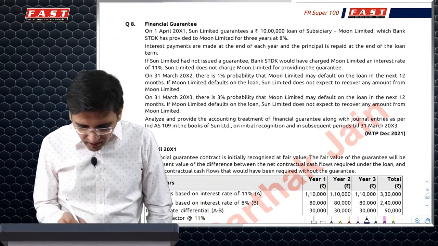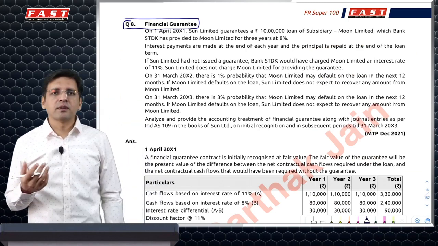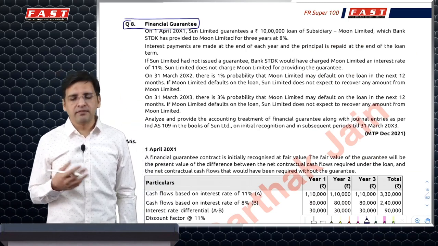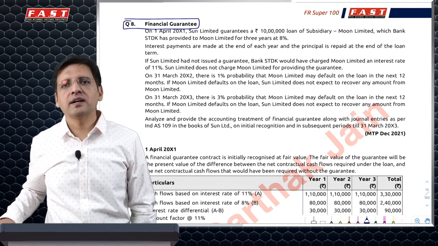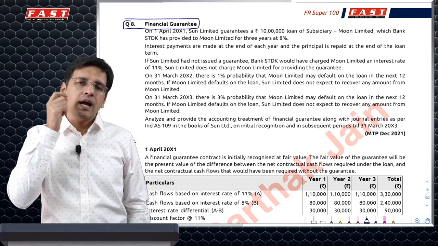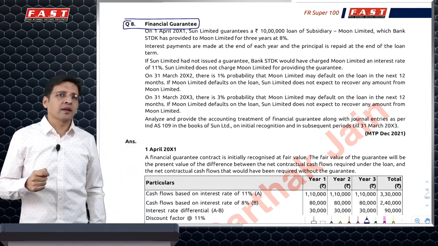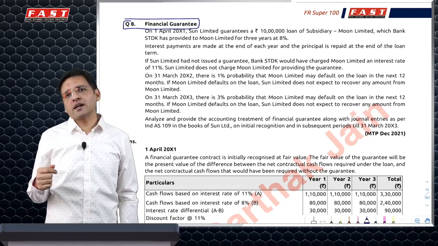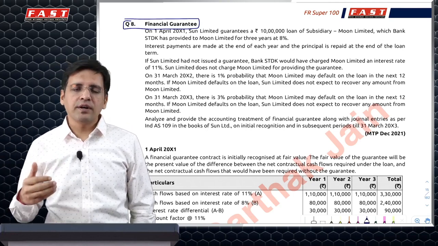Strange. This is another question which is a very different question, because none of these questions or similar questions were there in the study material. Nevertheless, a pretty simple and direct question. Accounting for financial guarantee. Remember, financial guarantees are accounted for under Ind AS 109. Performance guarantees are accounted under Ind AS 37. How are financial guarantees accounted for?